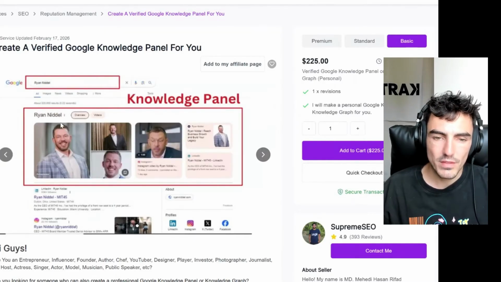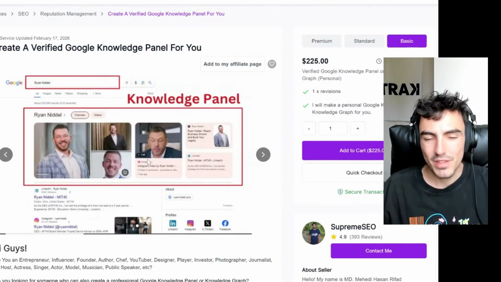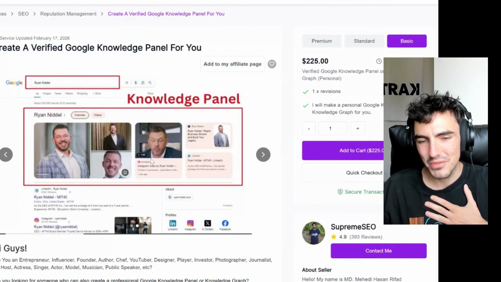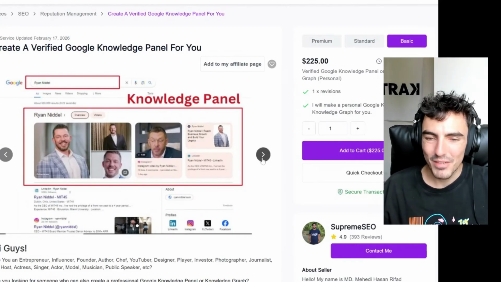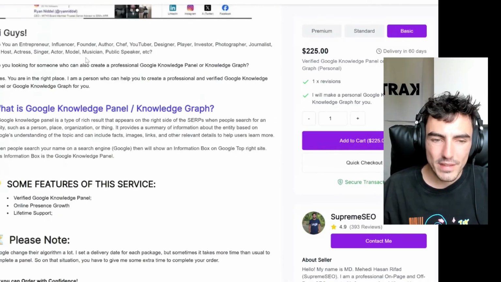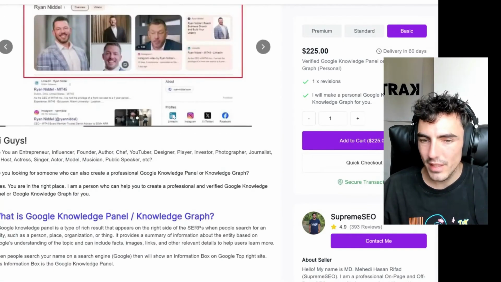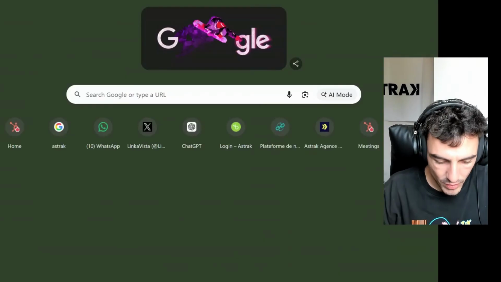So if you're a person and you have a nice knowledge panel like this, as you saw, my knowledge panel is a bit lighter than this one. But anyway, there you go. Let's not bite the hand that feeds us. And there's the enterprise knowledge panel. So I'll see if I can find one. It's not here. Let's try to do it with a well-known company.